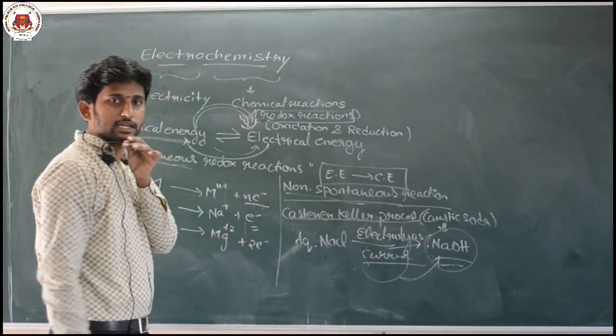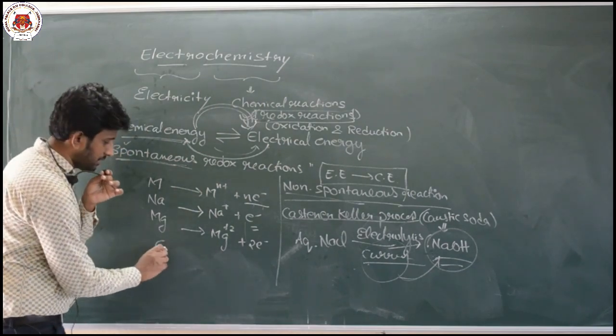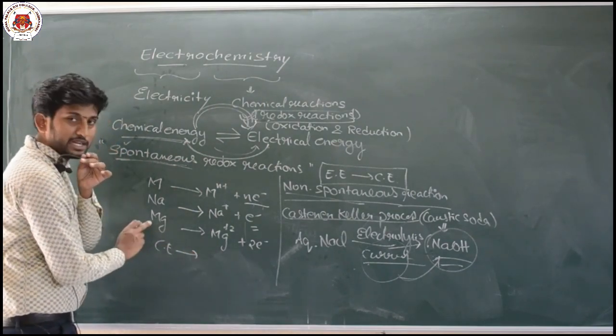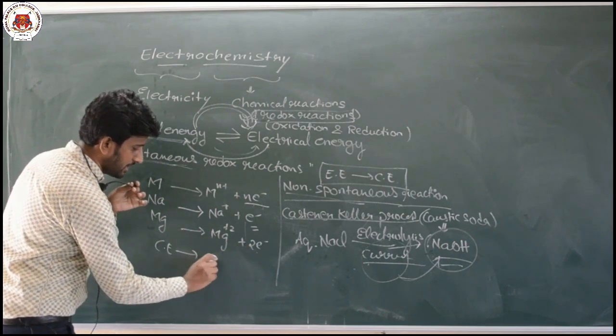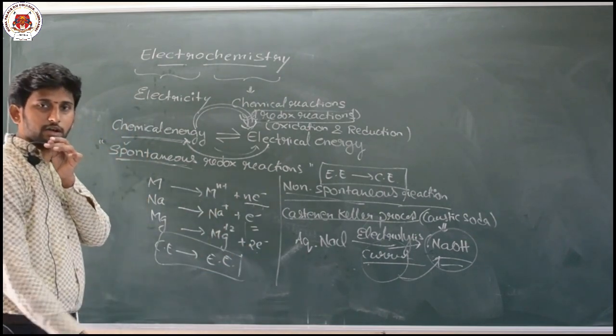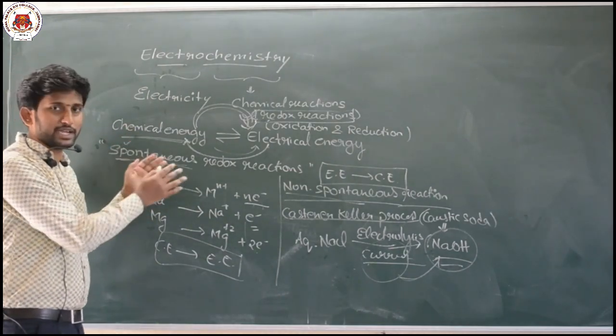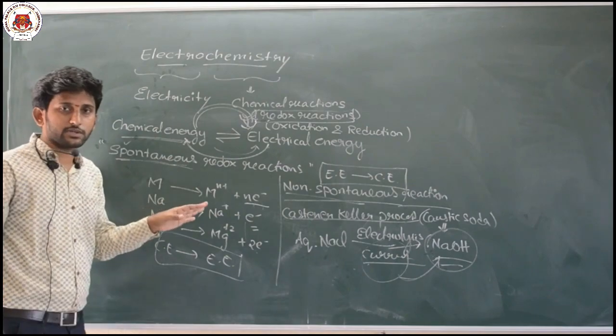Electrical energy is getting converted to chemical energy. Here, what is happening? Here chemical energy which is stored in the metal is converted to electrical energy in the form of electrons. So if you keep this basic concept in mind, then you can understand everything in electrochemistry.